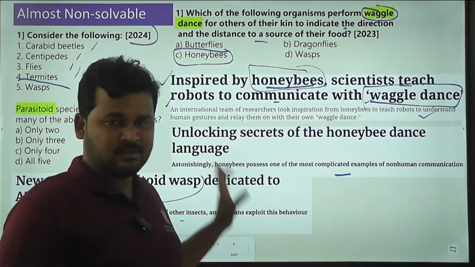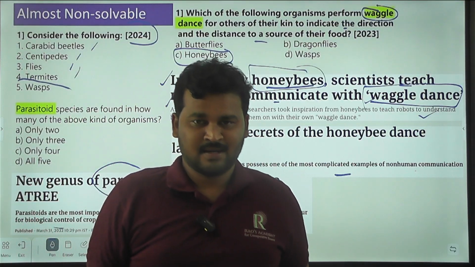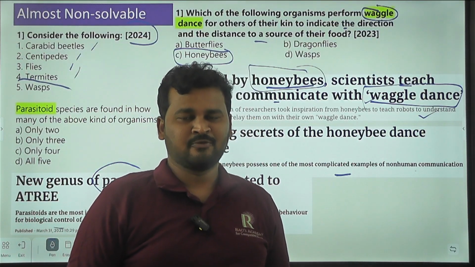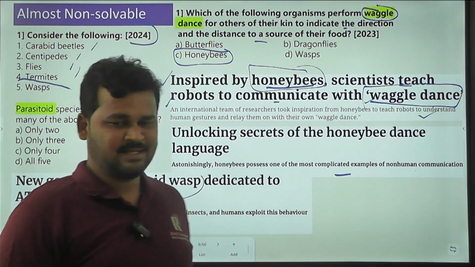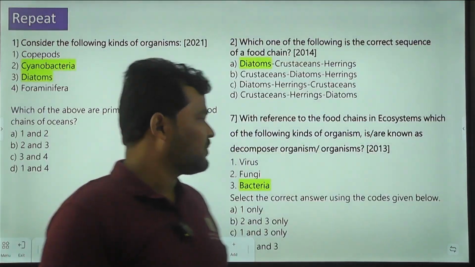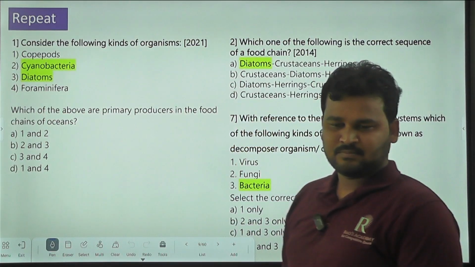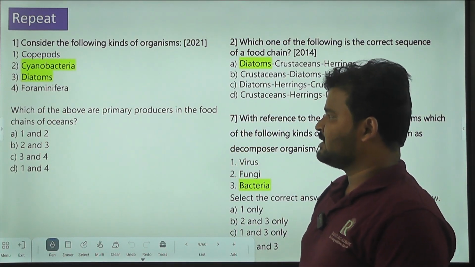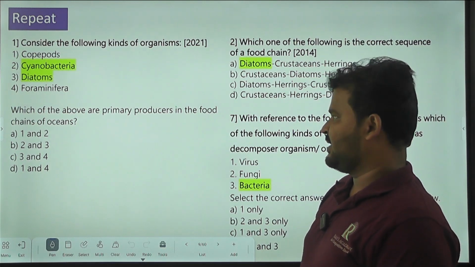So how can we answer this type of questions? By regularly following current affairs, by regularly following newspapers. Clear. Next after that, one more important piece of information: repetition. Here the questions are repeating.